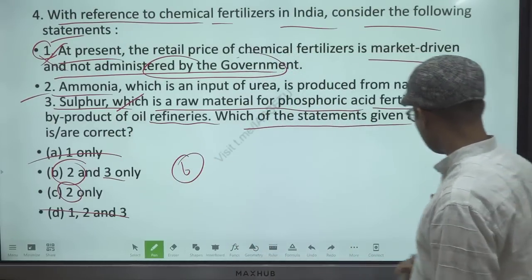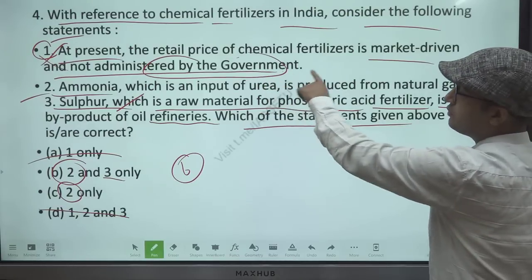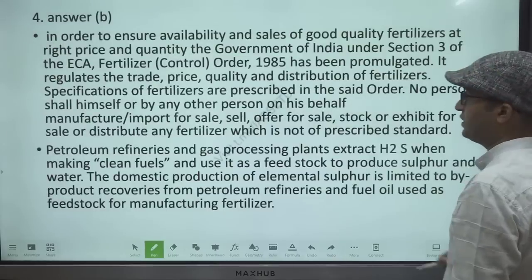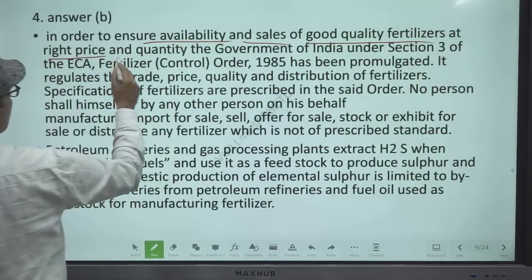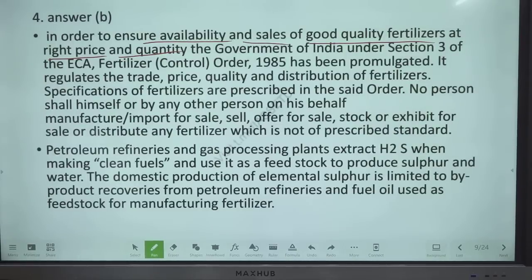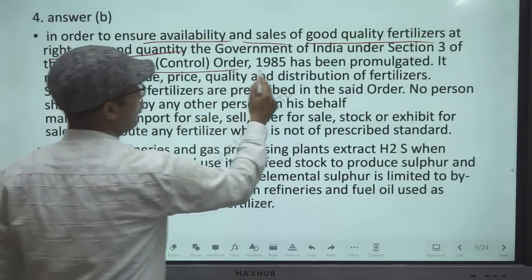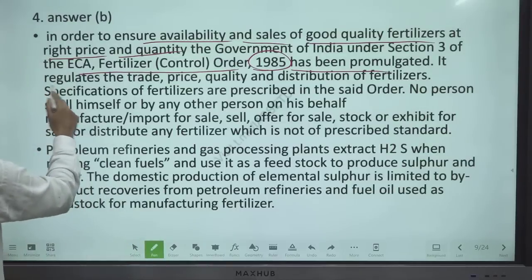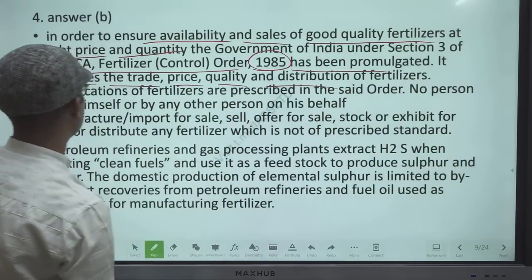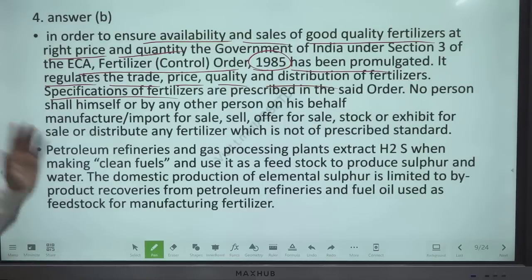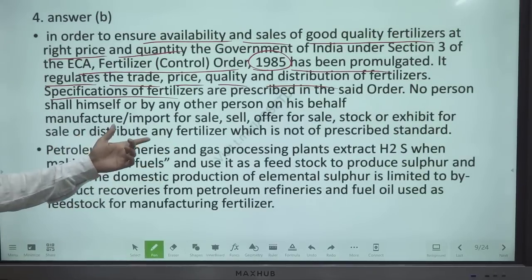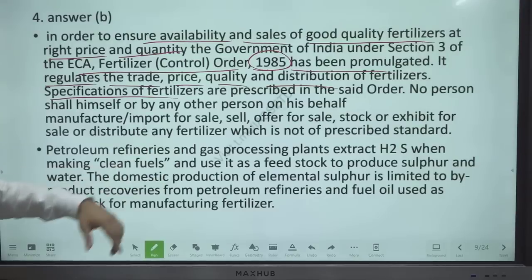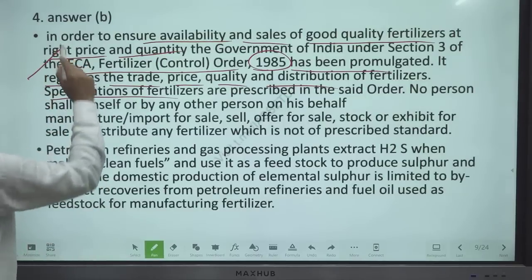Answer B. See here, chemical fertilizer prices are administered by the government. In order to ensure availability and sale of good quality fertilizer at the right price and quantity, the Government of India, under Section 3 of the ECA, has promulgated the Fertilizer Control Order 1985. It regulates the trade, price, quantity and distribution of fertilizer. Specifications of fertilizer are prescribed in the said order. No person shall, himself or through any other person on his behalf, manufacture, import for sale, sell, offer for sale, stock, exhibit for sale or distribute any fertilizer which is not of the prescribed standard. So here it is administered by the government.